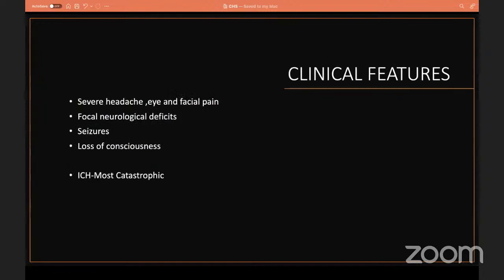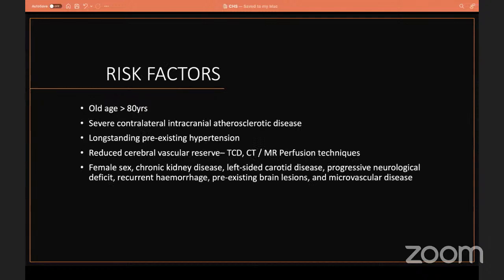The clinical features, as I mentioned previously, are headache or eye or facial pain, focal neurological deficit, seizures, sudden onset loss of consciousness, or features of intracranial hemorrhage. The risk factors are old age, above 80 years, and presence of severe contralateral intracranial atherosclerotic disease, or even extracranial severe internal carotid disease. That is also a risk factor which was mentioned.